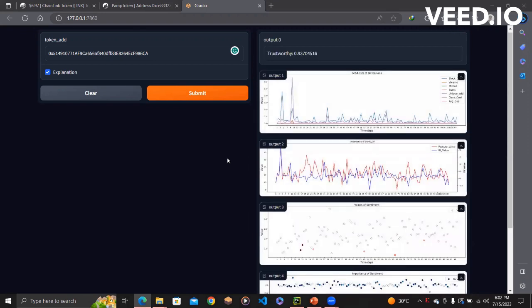And just like that, the framework managed to extract the required blockchain transaction data and social media data in about a minute and produce the results. As expected, it predicted a trustworthy token because the Chainlink token is a very famous and widely used token.